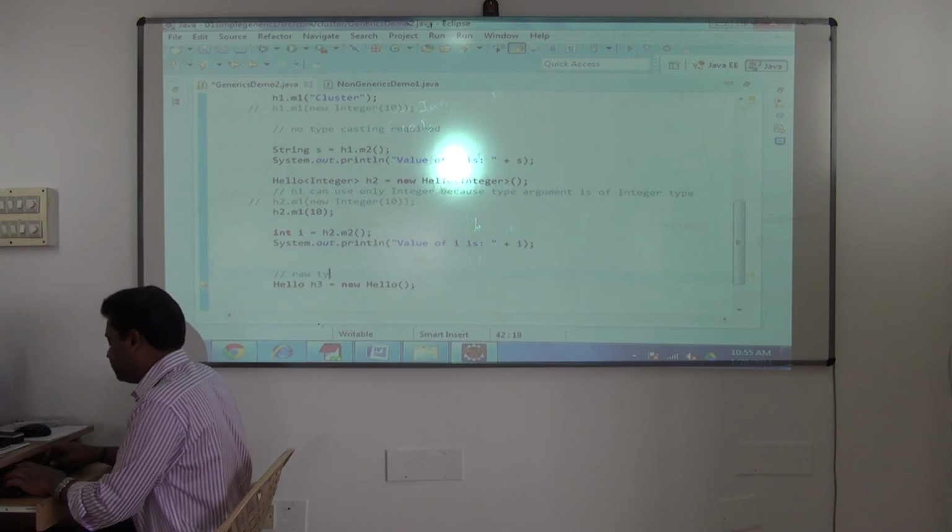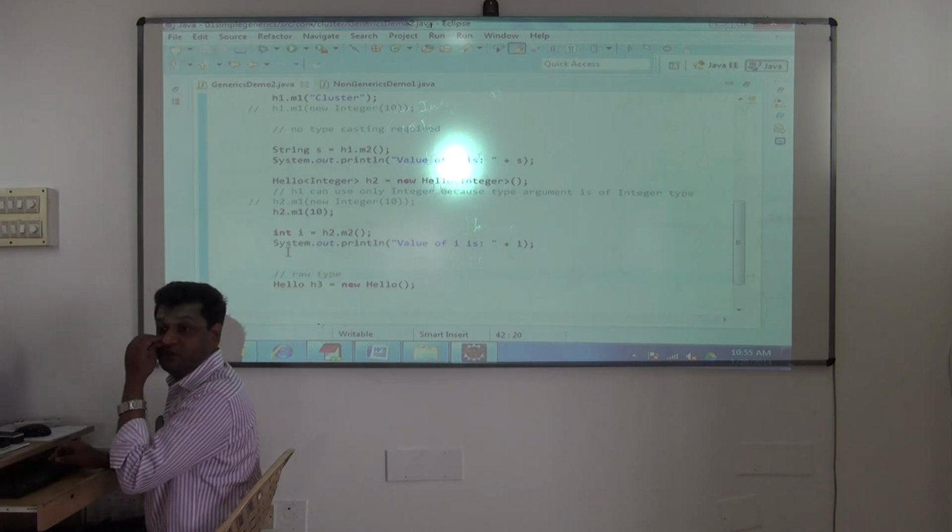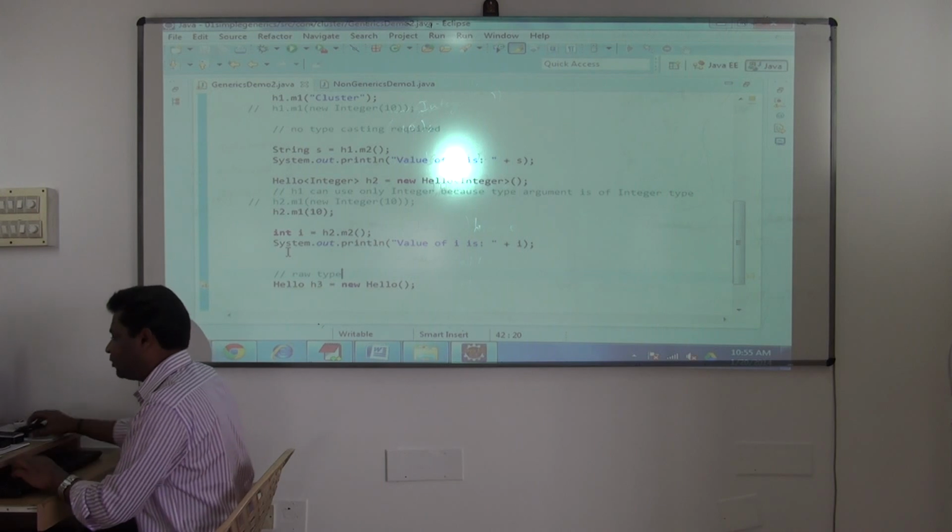Now let's see again, the problems with raw type continue. Like how the problems without generics were there, the same problems will continue. Let's see the problems with raw type.